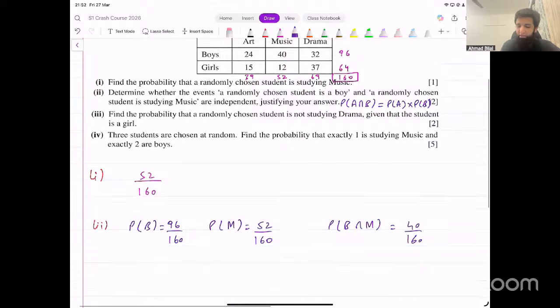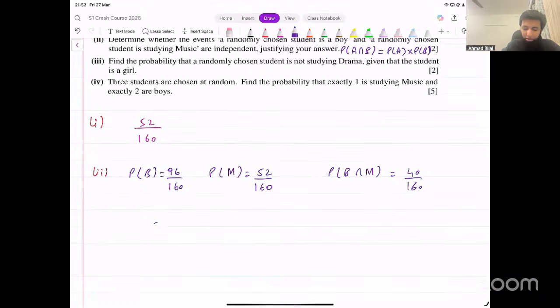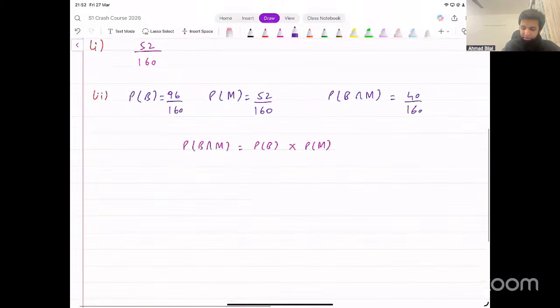Now we need to check if they satisfy that condition or not. So we can put them in this equation for them to be independent. Probability of B intersection M should equal probability of B times probability of M. Let's check this.